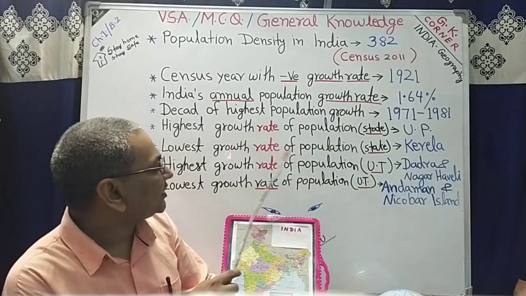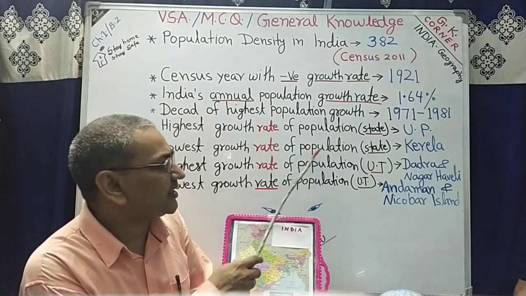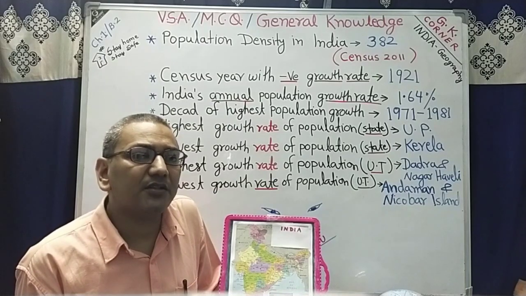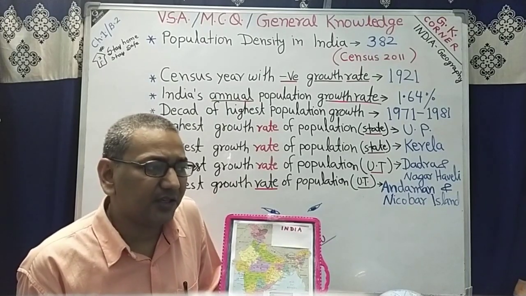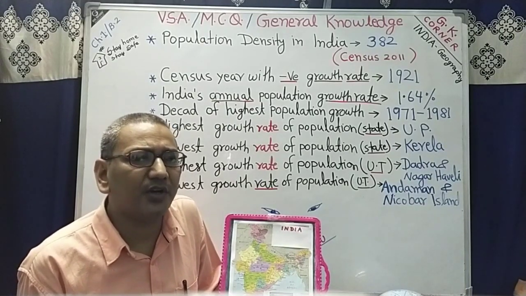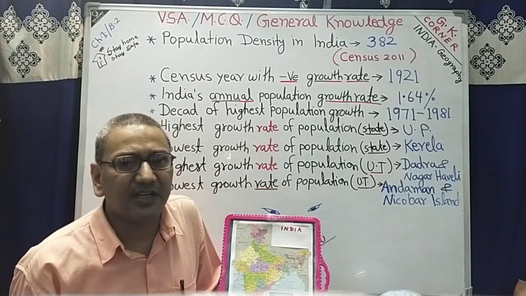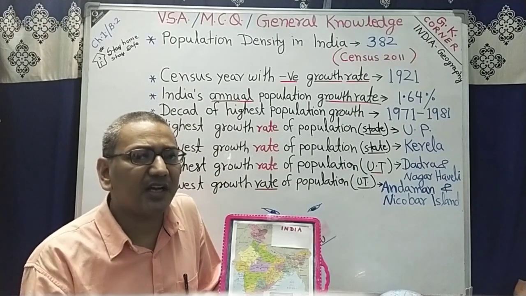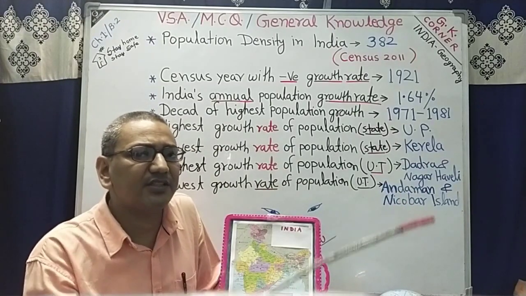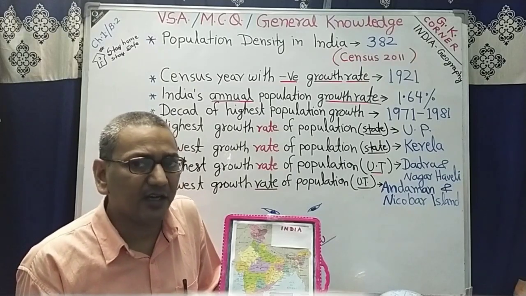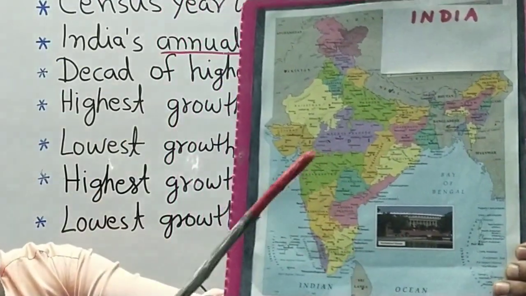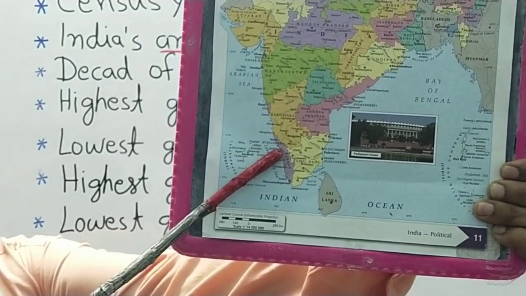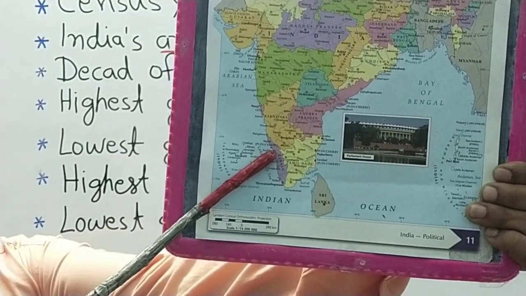Lowest growth rate of population among Indian states. Correct answer is Kerala. In Kerala there was the lowest population growth rate. One main factor responsible for this is better literacy, highest literacy in India. Due to literacy, people are aware. This is why there is the lowest population growth rate in Kerala. Now in the map you can see this is Kerala. In Kerala there is the lowest growth rate of population in India.